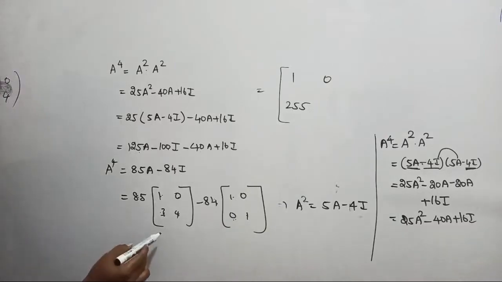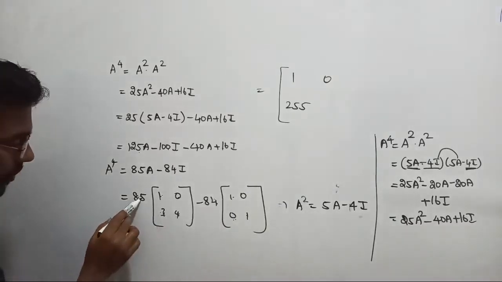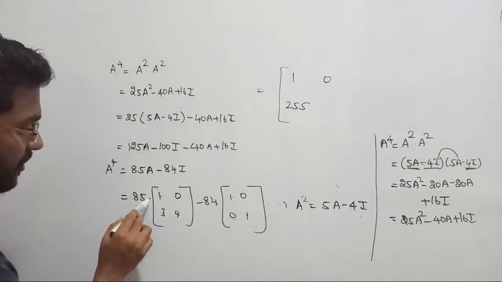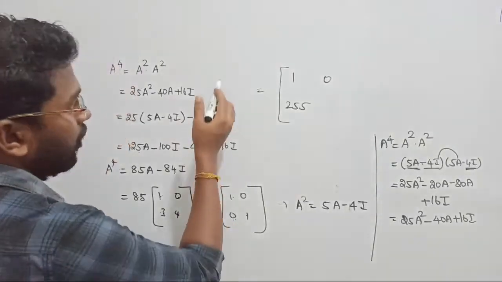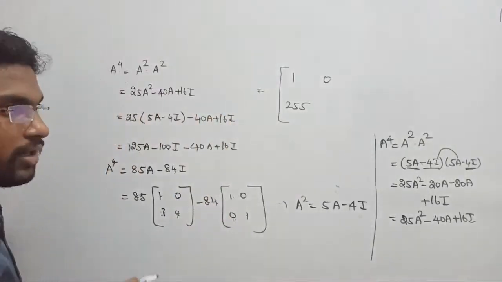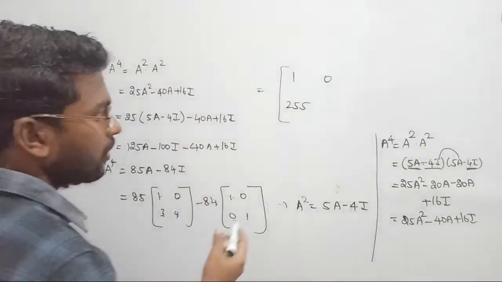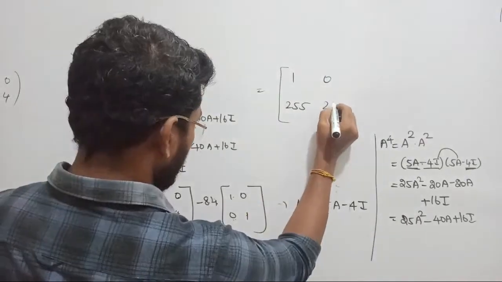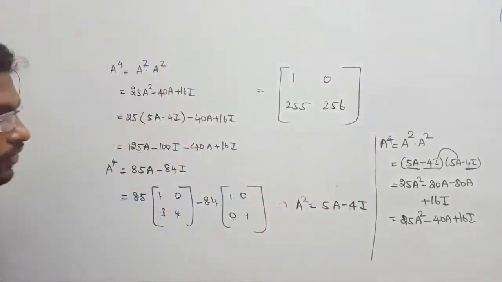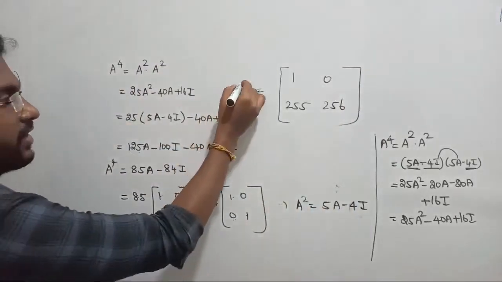But if I multiply it by 4 times, what will come? That will be 340. Yes, that is equal to 340, and here this becomes what? If you put 340 minus 80, that is 260, 254, right? So that is 256. I am getting 256. That is how we are getting the final answer. That is, see, that is a power 4.